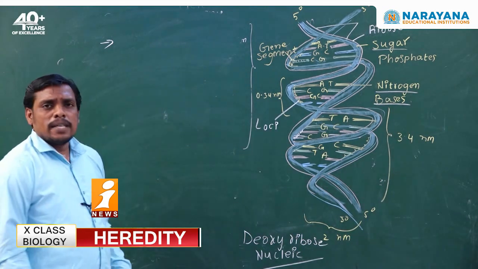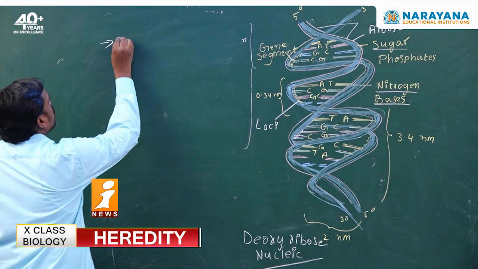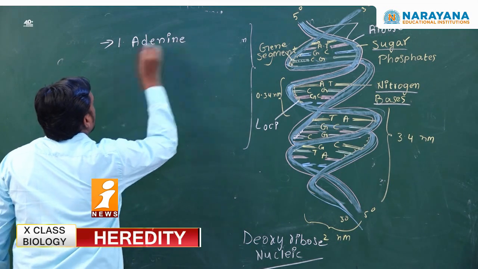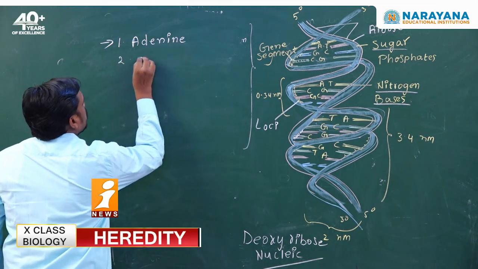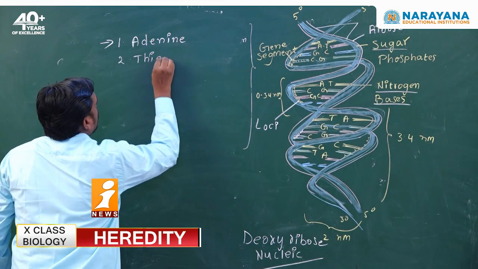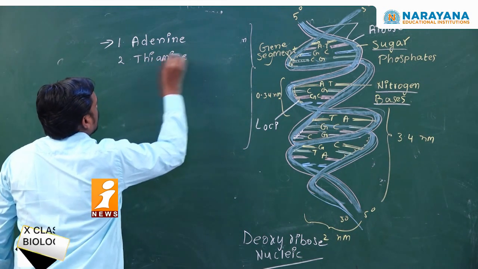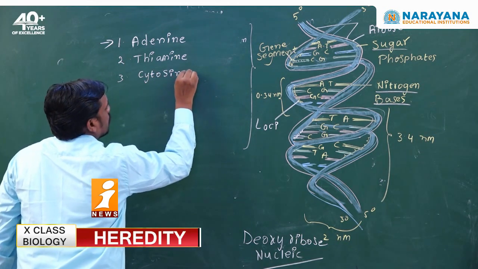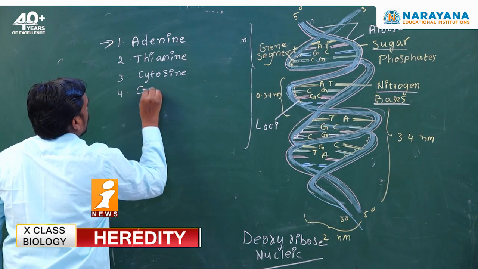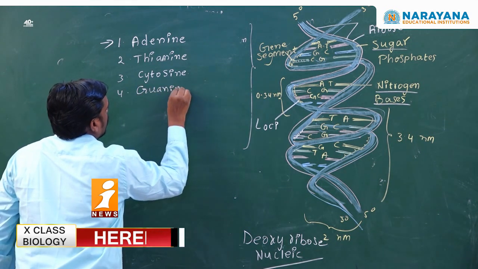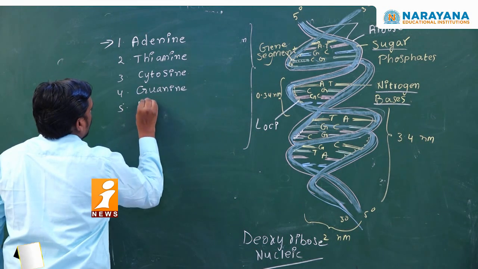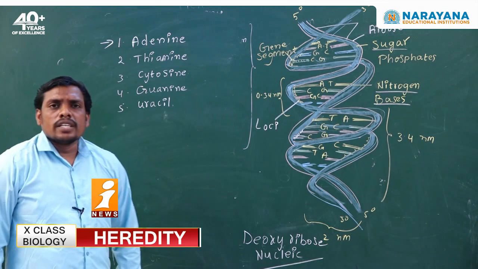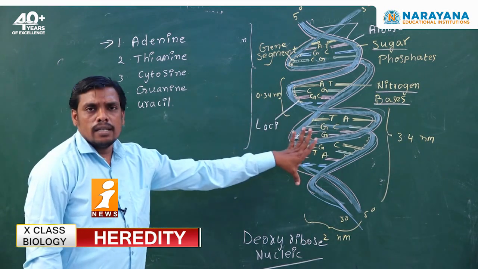So, the nitrogen bases are such as these different nitrogen bases that are seen in the DNA.